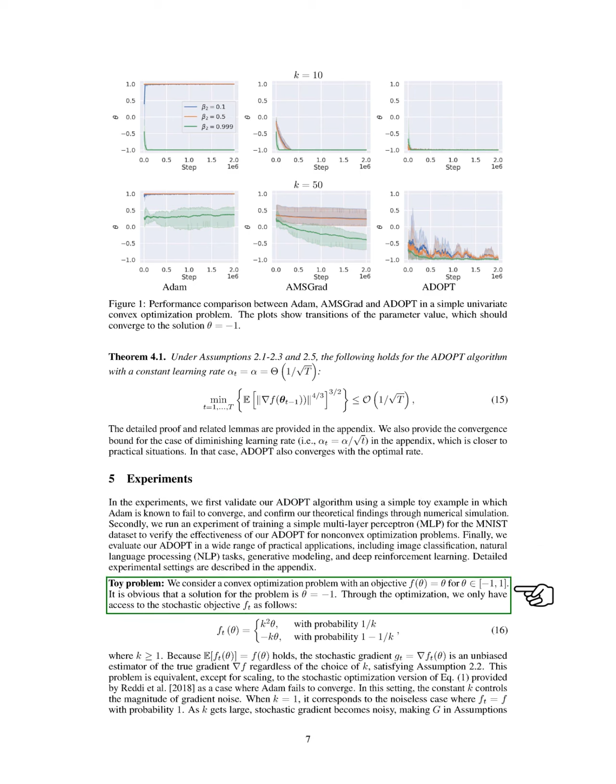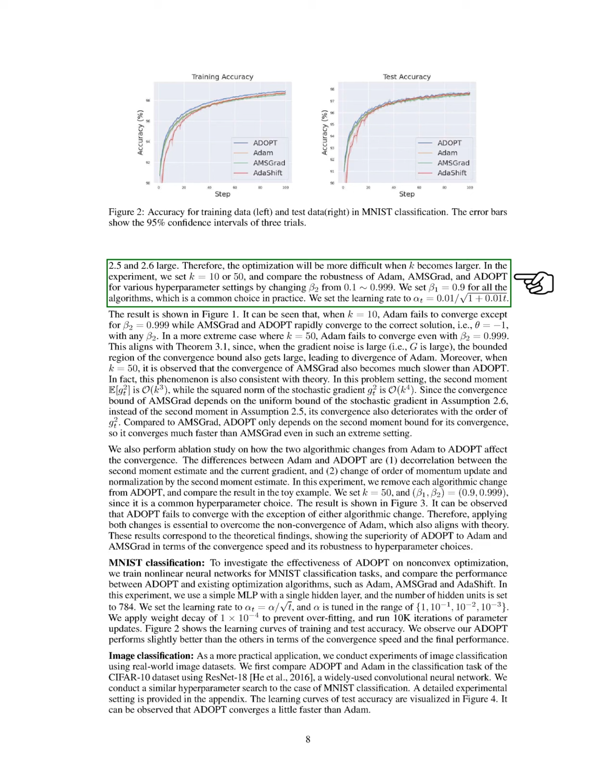For the toy problem, we consider a convex optimization scenario with a specific objective function. We access stochastic objectives and analyze the impact of gradient noise on convergence. We compare the robustness of Adam, AMSGrad, and ADOPT under different hyperparameter settings, observing that ADOPT consistently converges faster, especially in high noise conditions.